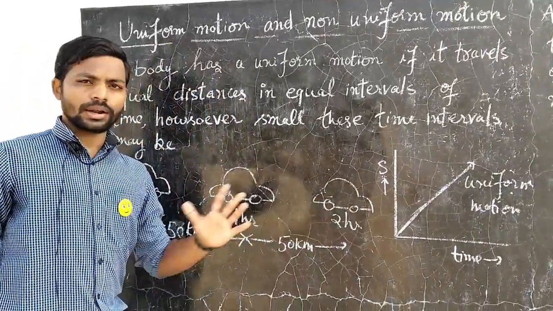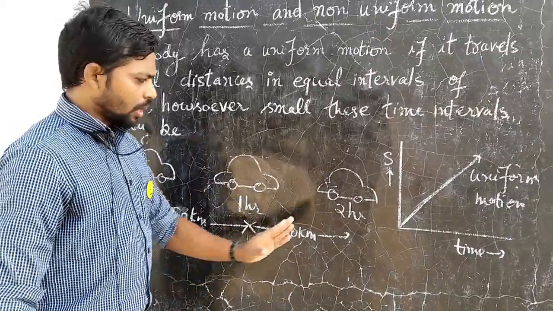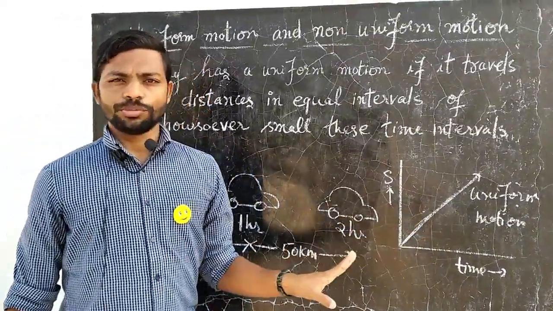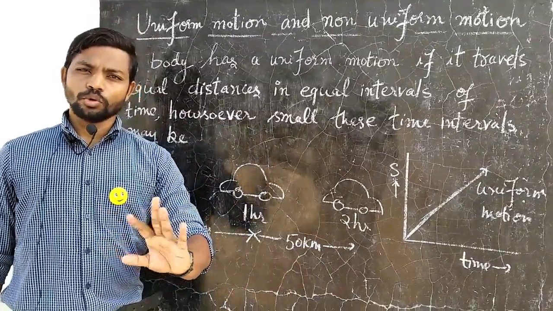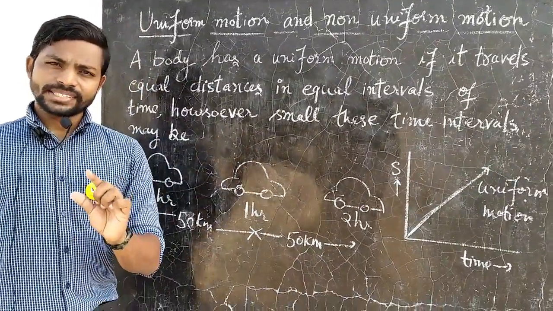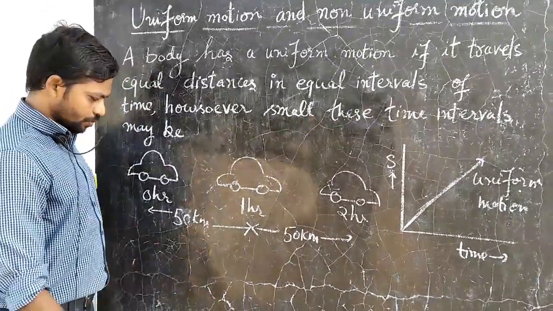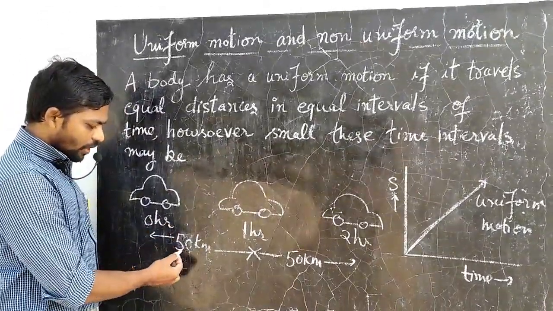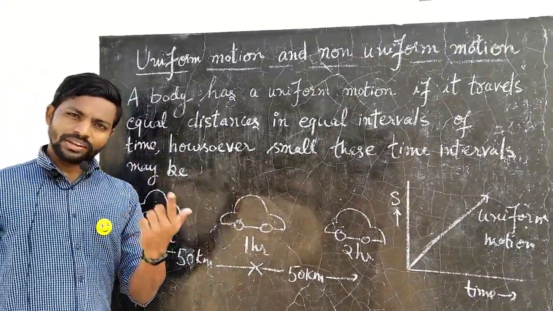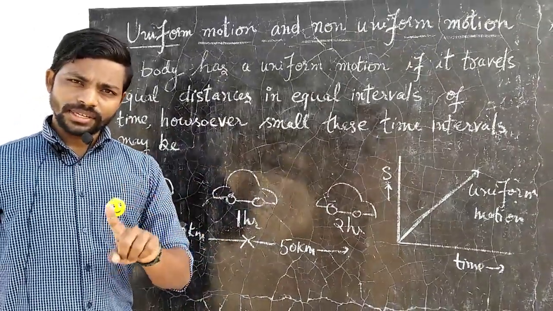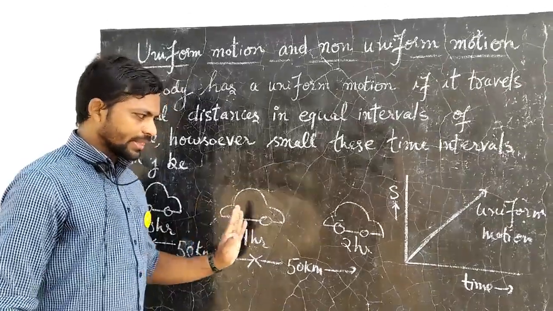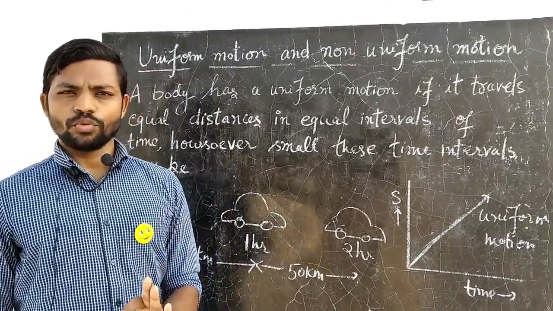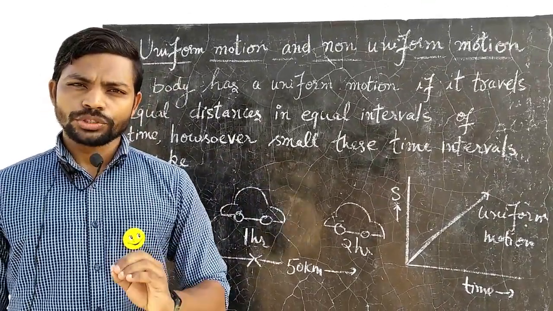1 hour, 1 hour. Then we can call. In the next 1 hour also it will travel 50 kilometers. Then we can say this car is moving in uniform motion. Let us take a small interval also. For example, for 1 hour 50 kilometers, for half an hour 25 kilometers, for 15 minutes 12.5 kilometers. So if the car is going in that way, we will definitely say it is moving in uniform motion.